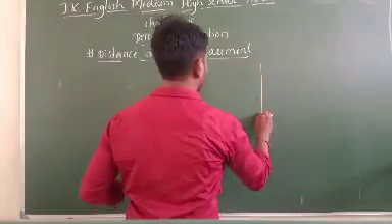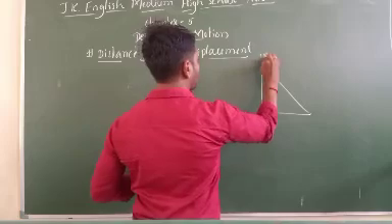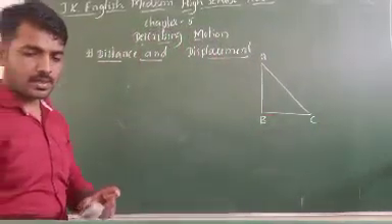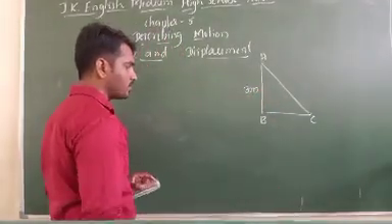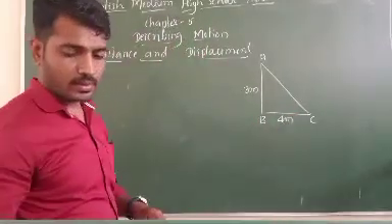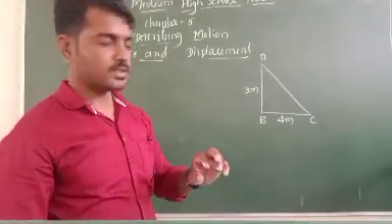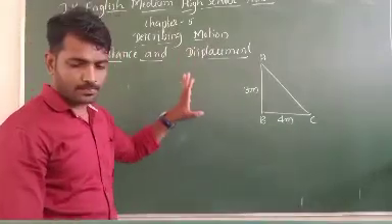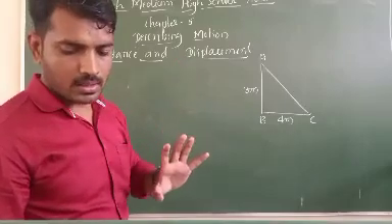Three persons are standing like this, in a right angle shape: person A, person B and person C. The distance from person A to B is 3 meter and the distance from person B to C is 4 meter. What is the distance between A and C? An object travels from A to B 3 meter and then from B to C 4 meter. Then what is the distance traveled and what is the displacement?